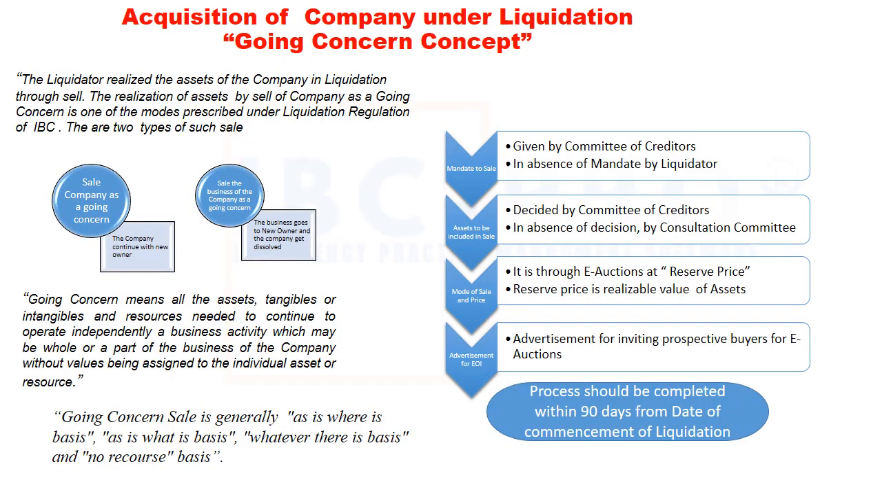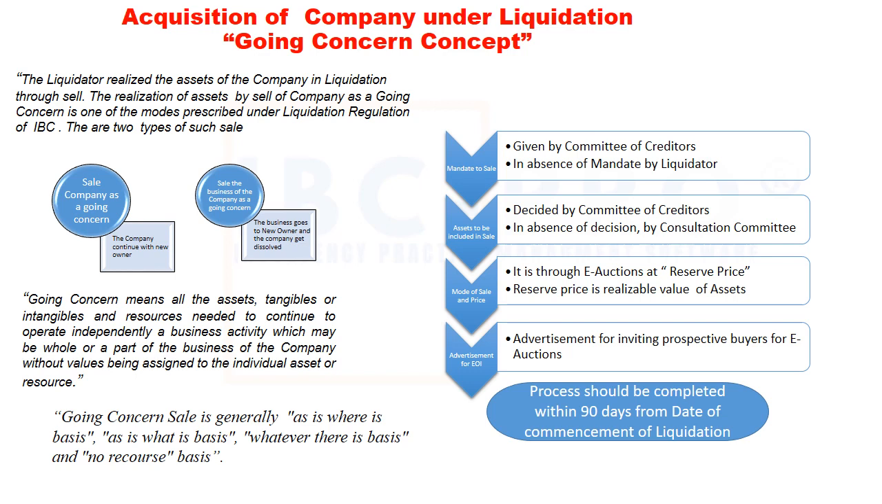Let's start. Let's understand the concept of sale of a company in liquidation on a going concern basis. The liquidator realizes the assets of the company in liquidation through sale. The realization of assets by sale of company as a going concern is one of the modes prescribed under the liquidation regulation of IBC. There are 2 types of such sale. 1. Sale of the company as a whole on going concern basis. In this type of sale, the company continues with the buyer. And 2. Sale of the business of the company as a going concern basis. In this type of sale, the business goes to the buyer and the company gets dissolved.